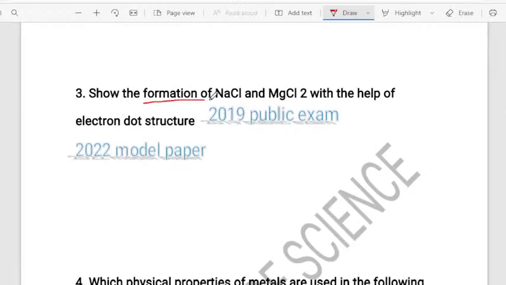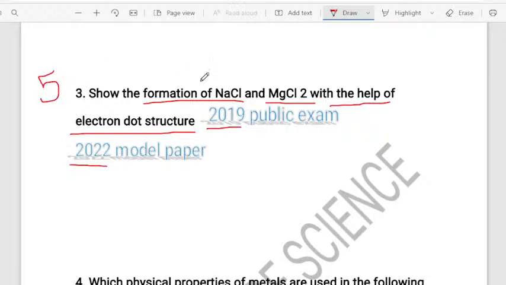Yes. Now let us understand the next and most important question. Show the formation of sodium chloride and also magnesium chloride with the help of electron dot structure. This particular question was asked in the 2019 public exam and also the 2022 model paper. Dear students, as I told you, this lesson has 5 marks weightage. So they may also ask this particular question for 3 or 4 marks.